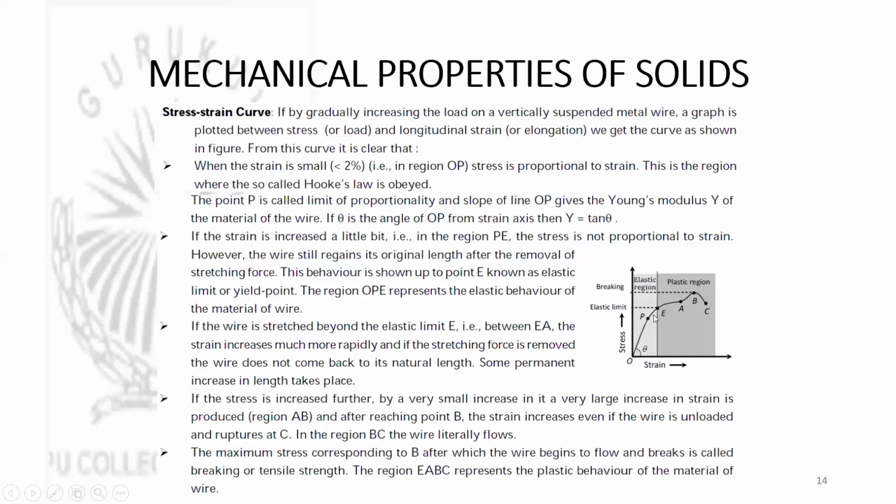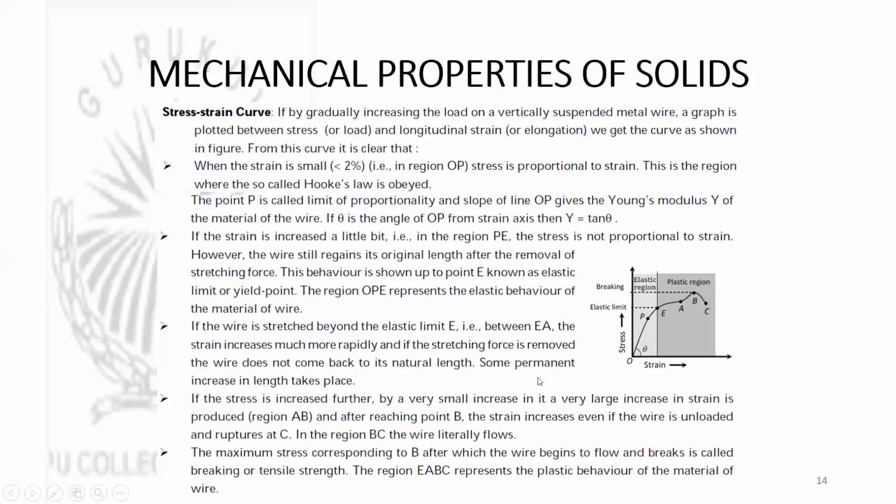So from P to E, if you see the stress strain curve, it is not a straight line, but a slightly curved part. It is indicating that from P to E, the stress is not exactly proportional to strain. But with increase in stress, the strain will increase. Till point E, the material retains its elastic behavior. That means from O to E, anywhere if you remove the external force, the body comes back to its original configuration. So from O to E, the material shows elastic behavior, and this region is known as the elastic region.